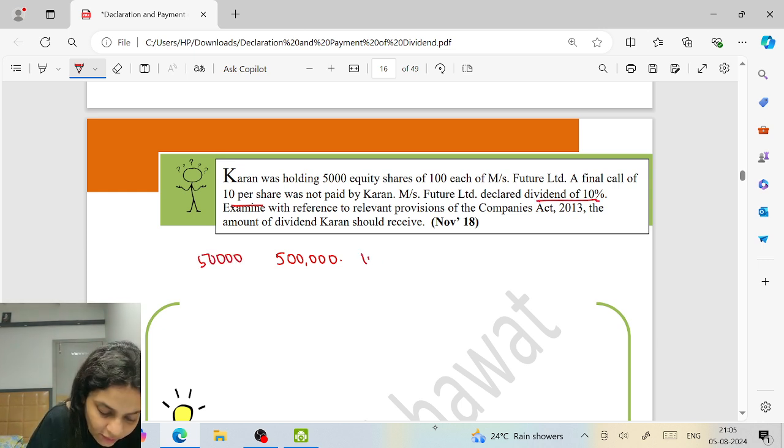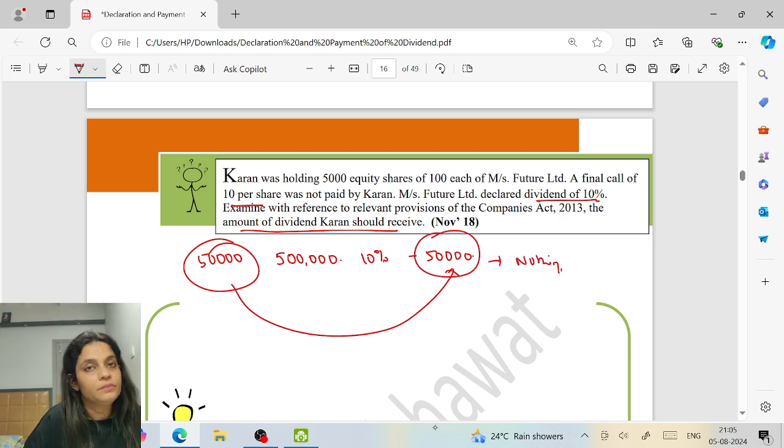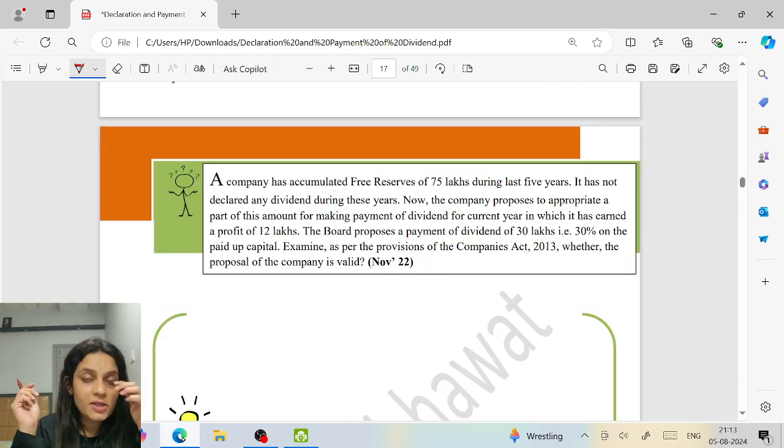The company declared a dividend of 10%. That means how much dividend will he get? 50,000. Examine the amount of dividend Karan should receive. Can I adjust this against this? Yes. So he will receive nothing, correct? Chalo, moving on to the next question.